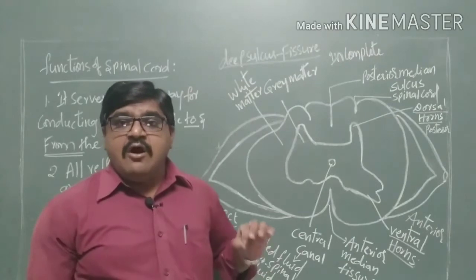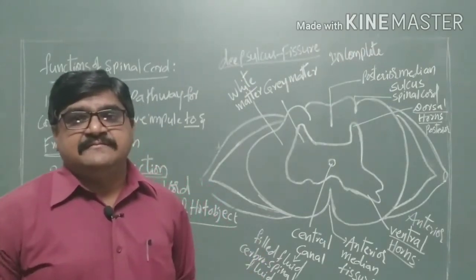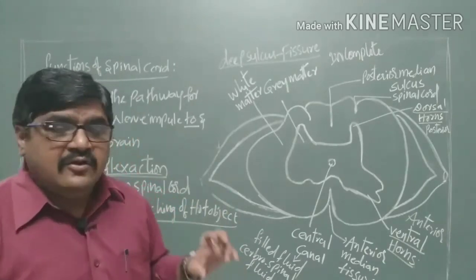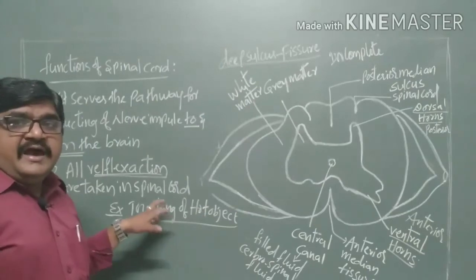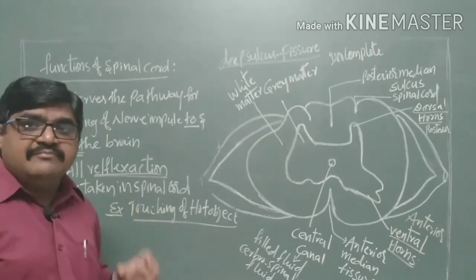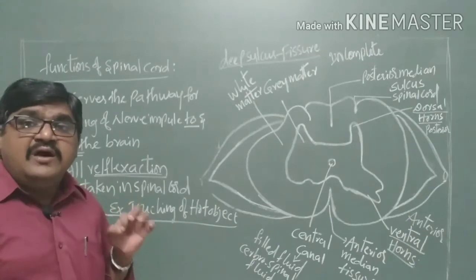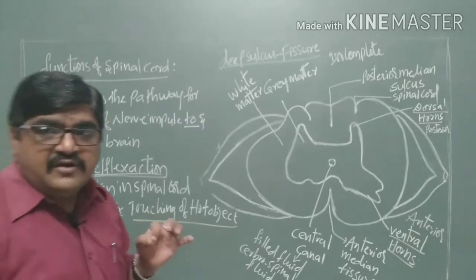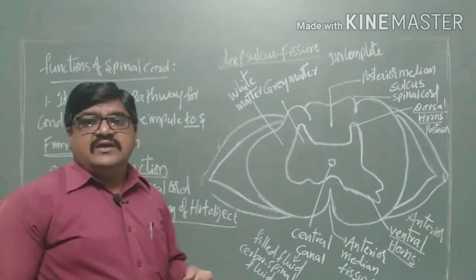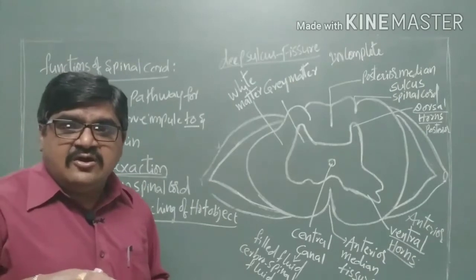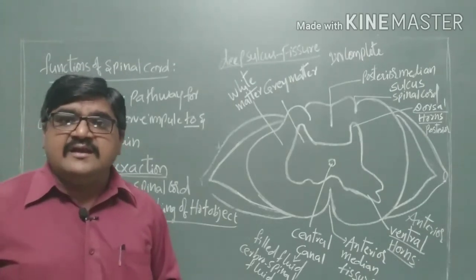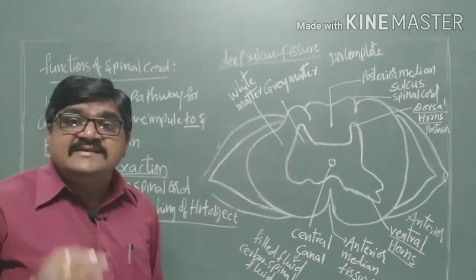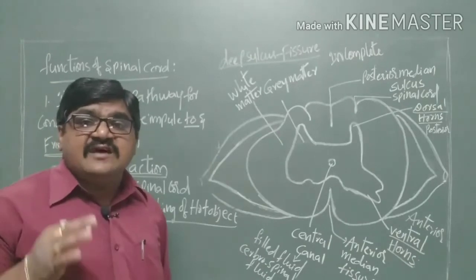And the second one is all reflex reactions. All reflex reactions are under the control of the spinal cord only. An example is when you touch a hot object, there is sudden withdrawing of the hand. Nobody, neither mother, father, friends nor colleagues, says you have touched a hot object, withdraw your hand. They cannot say that. Why? Because these are inborn, meaning these reactions occur from birth itself.